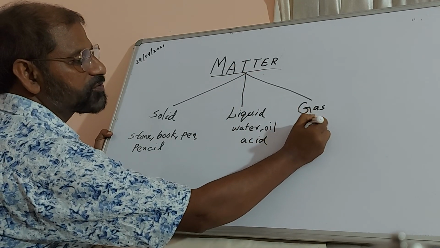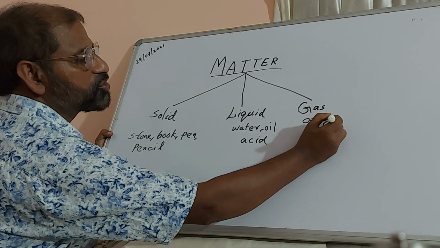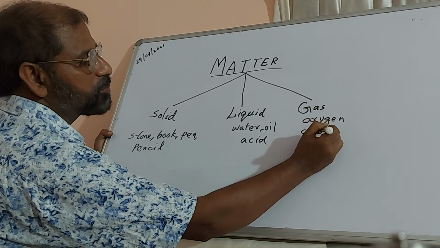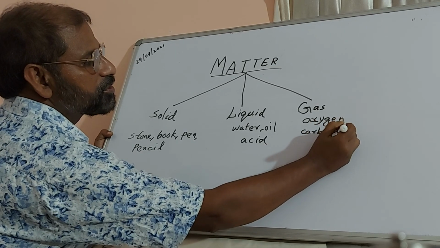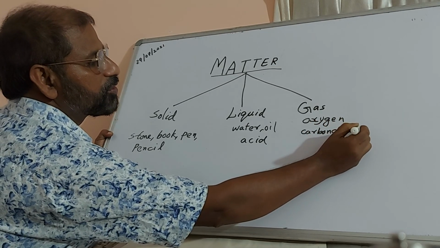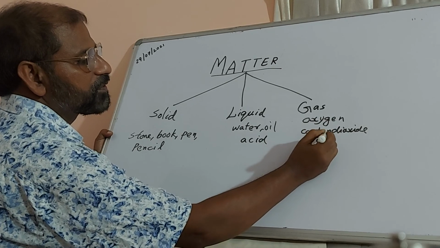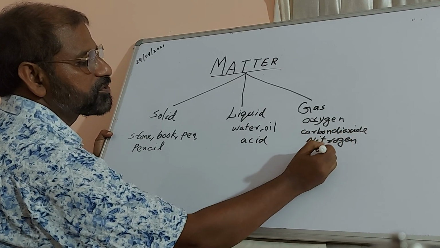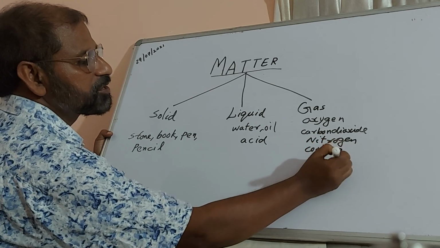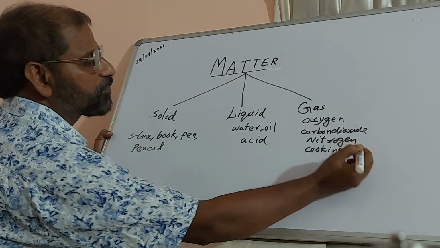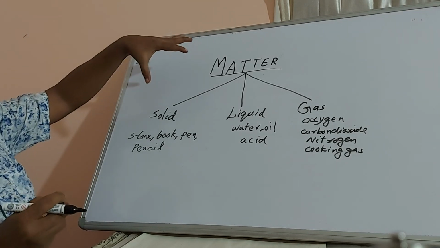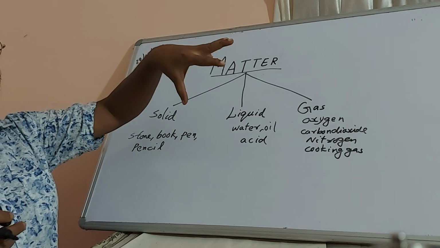When you come to gas, we can take the example of oxygen, which we breathe, carbon dioxide, which we breathe out, nitrogen, cooking gas, that is LPG gas. All these are examples of gas. So these are some examples of the three states of matter: solid, liquid and gas.